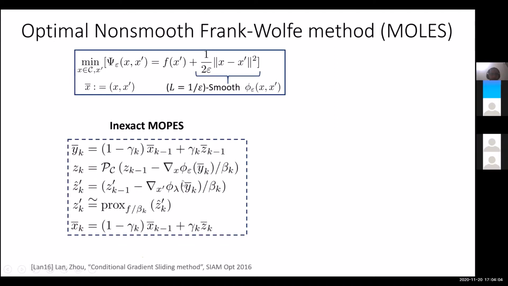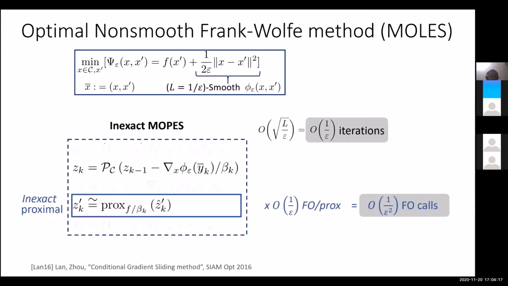So the main idea is the following. This is the MOPS algorithm, where this was the projection step and this was the proximal step. The inexact proximal step stays exactly the same. There is no difference because we again have access to the first order oracle.